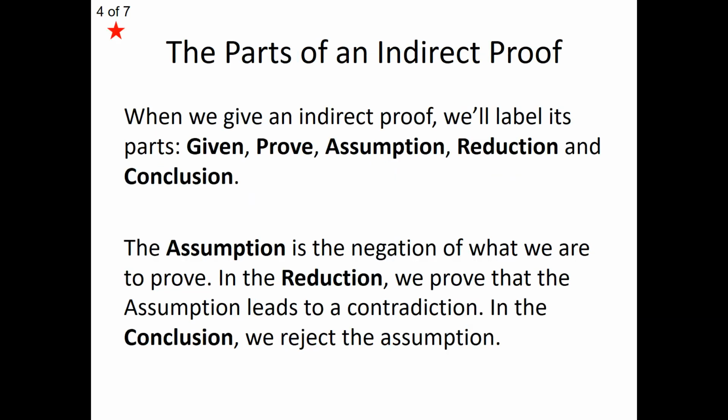So what did we just do? We actually looked at an indirect proof there. Here are the 5 parts of an indirect proof: the given, the prove, the assumption, the reduction, and the conclusion. Now, we're familiar with the given and prove statements. These are the ones in which we start off with the information given, and the prove statement is what our conclusion is. But what follows the prove statement is the next step that leads us into an indirect proof, and that is the assumption. The assumption is the negation of what it is we want to prove.